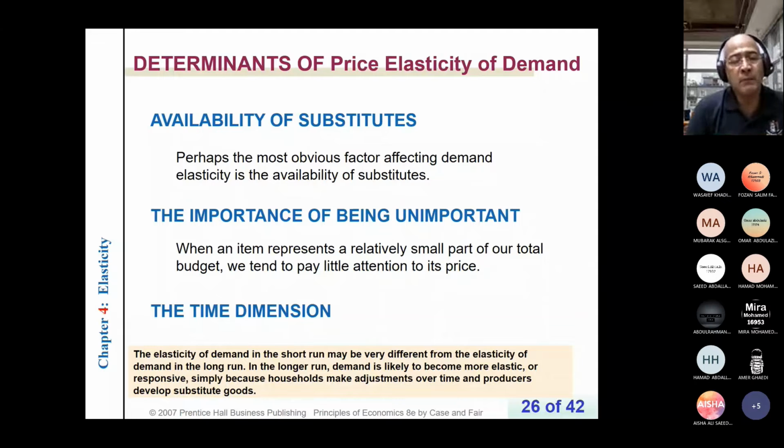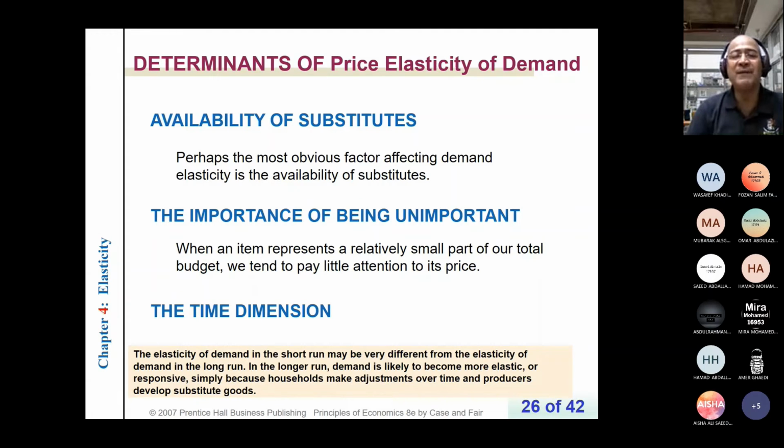A chewing gum, the price per piece is 1 dirham. So if the price increased by 10%, that means 10 fils, I will pay little attention to the change in the price. Why? Because 1 dirham is so small relative to my salary, 10,000 dirhams.